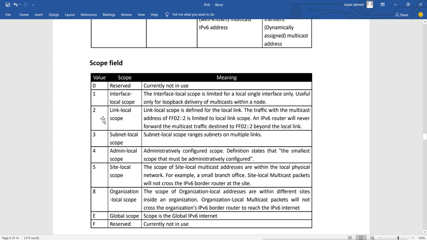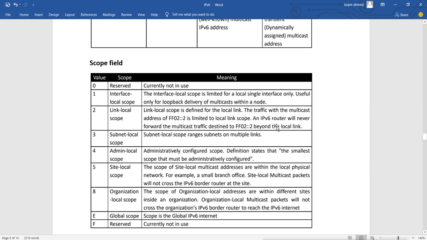Then if you see 2 there in the scope field of the fourth 16 bits, that means it is link-local scope, and this is defined for the local link. The traffic with this multicast address, where you see the 2 after FF0, is limited to the local link scope, and an IPv6 router will never forward the multicast traffic destined to this beyond the local link.